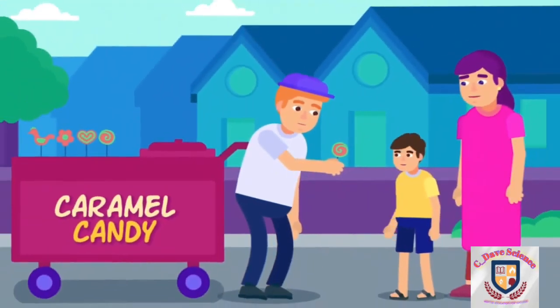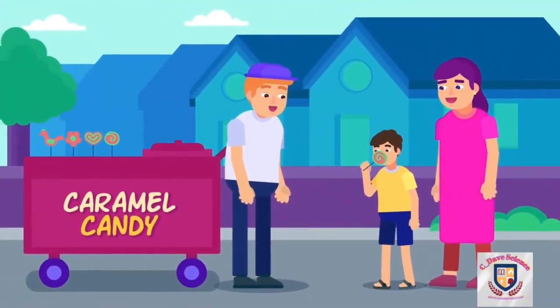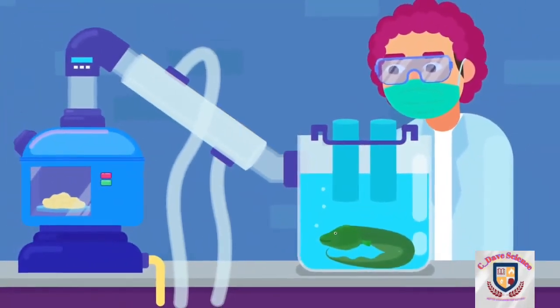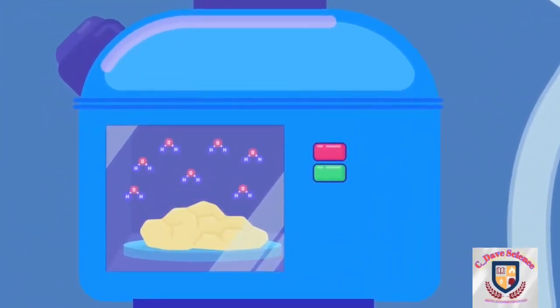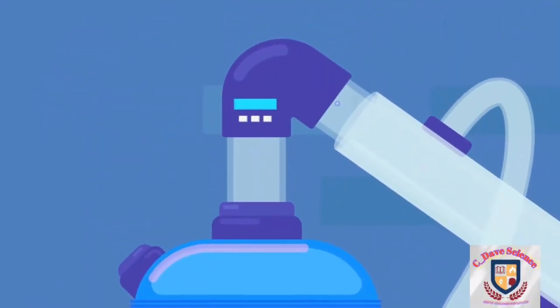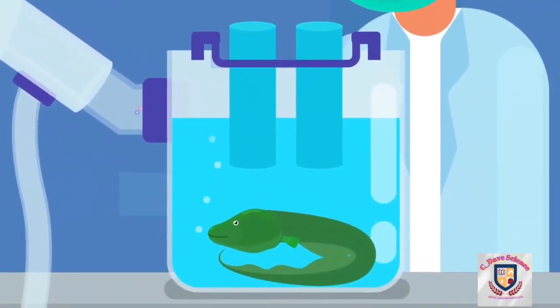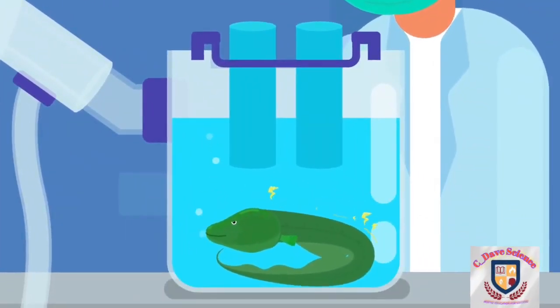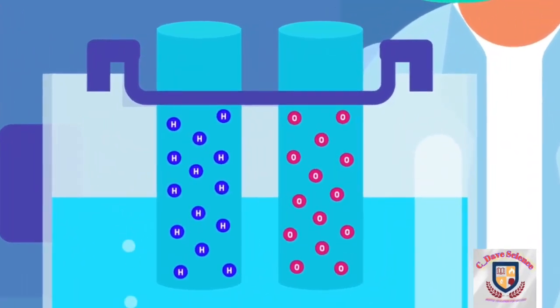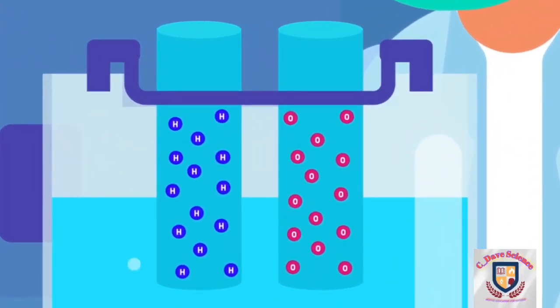So what really are elements? We will discuss this today. In short, an element is a pure substance that cannot be broken down into two or more simpler substances by chemical processes. Considering the above example, do you think sugar is an element? The answer is no, because sugar can be broken down into carbon and water vapors. Water vapors isn't an element either, as we all know that water is made by chemically combining hydrogen and oxygen.